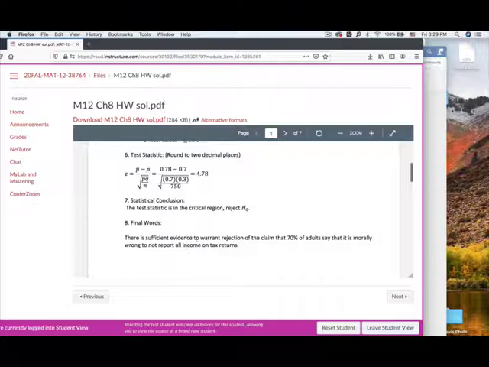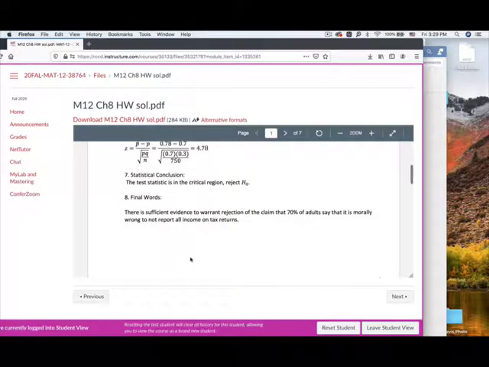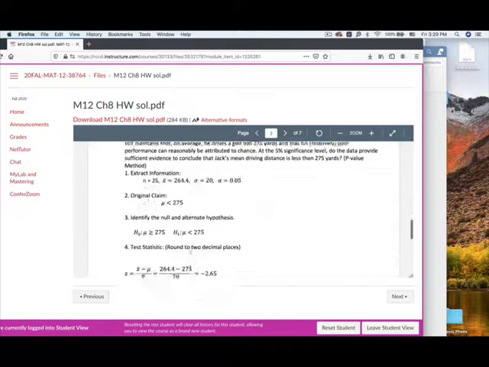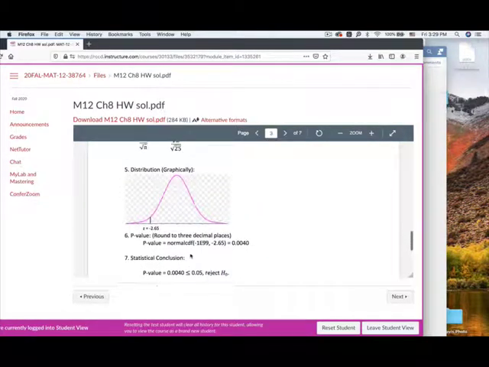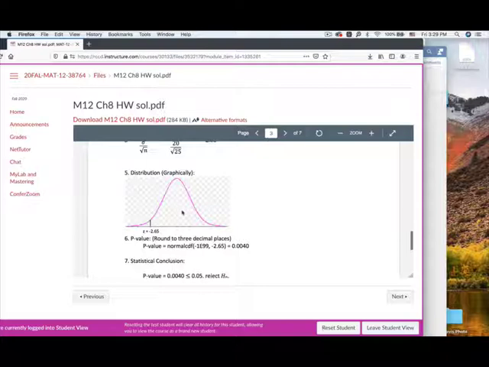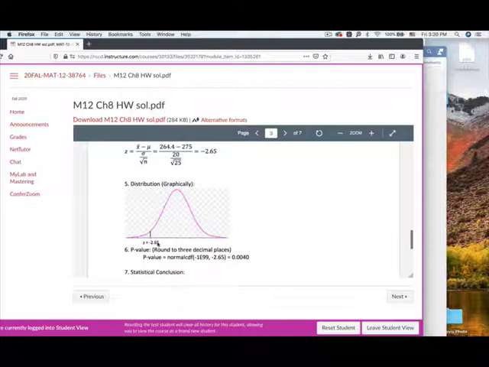Review the conclusion, that will be section 8.1, the four-part conclusion. Please write it in complete sentences. I don't want to see dot dot dot here or dot dot dot there. I need complete sentences. And for the p-value method, you're only going to show me the test statistic, and this is the area for the p-value.